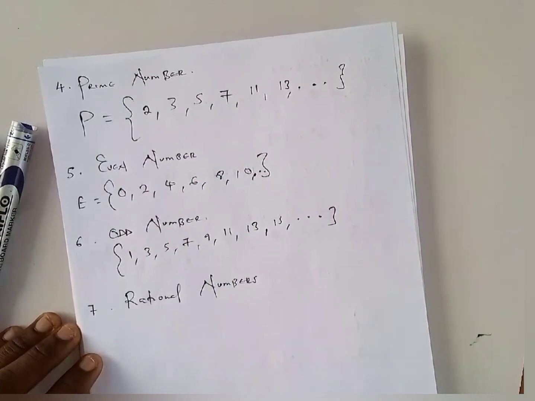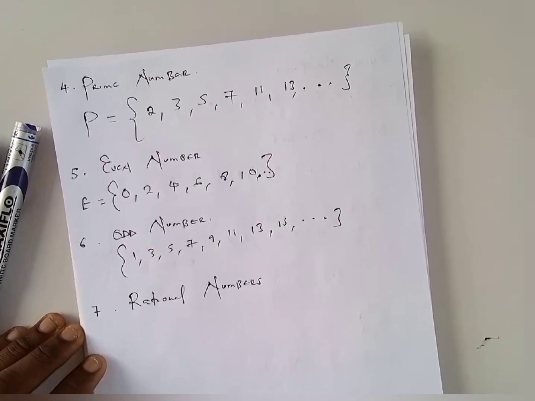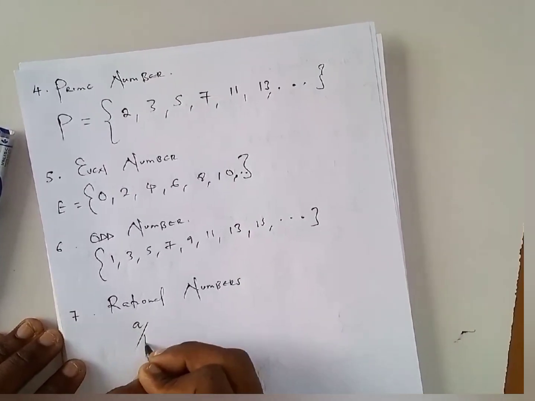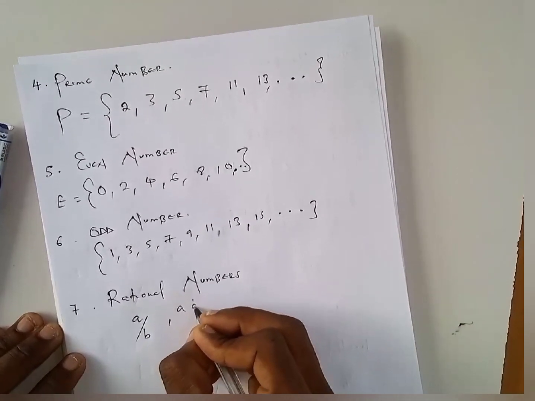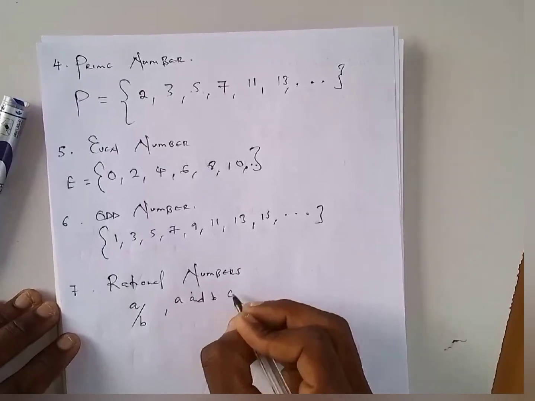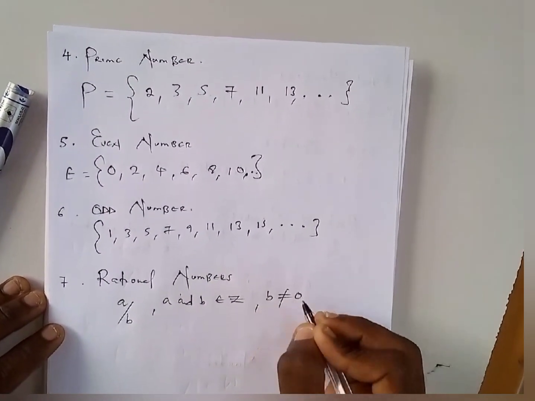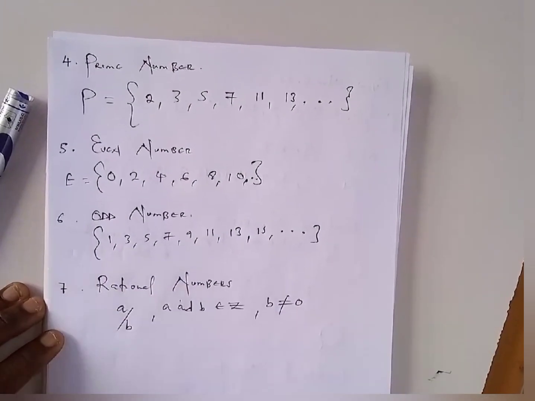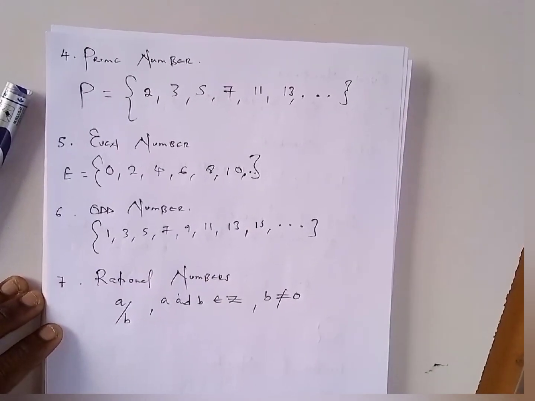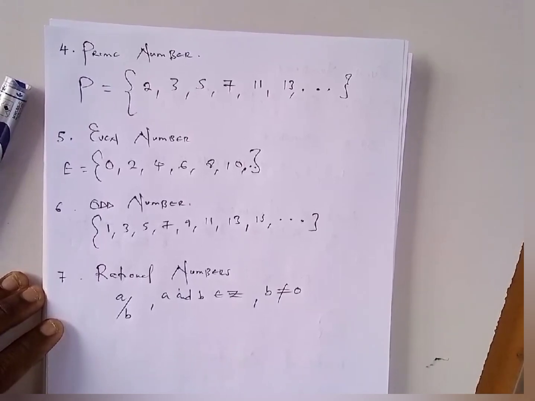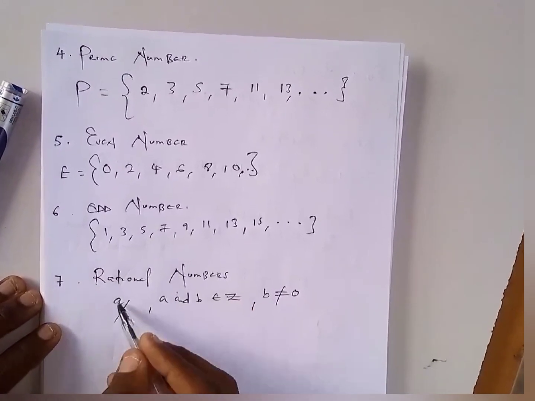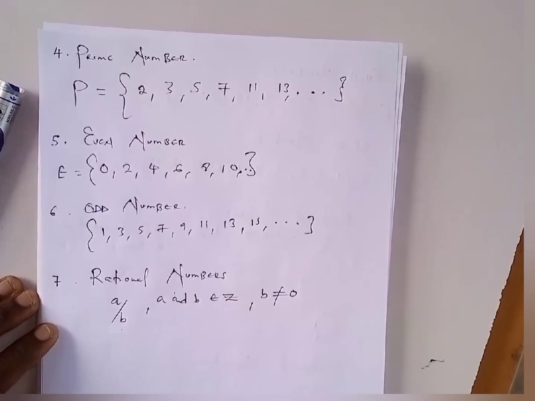In short, they are in their lowest terms, so they can be expressed as a fraction in the form of a over b, such that a and b belong to the set of integers, and b should not be equal to 0. Why? Because if b is equal to 0, then the entire fraction becomes undefined. We are going to look at this when we start dealing with functions. And these two should not have a common factor. In short, they should be in their lowest terms.